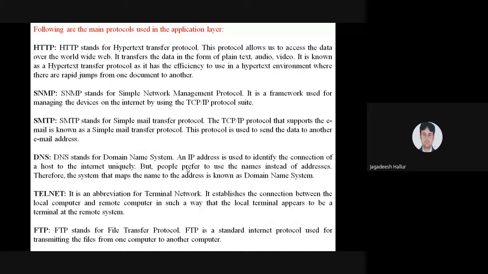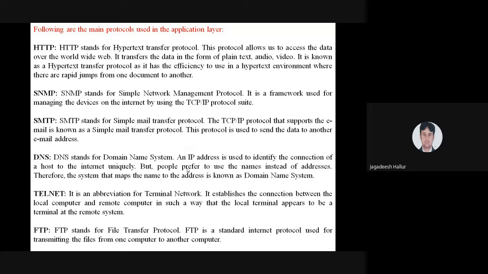HTTP stands for Hypertext Transfer Protocol. SNMP stands for Simple Network Management Protocol. SMTP stands for Simple Mail Transfer Protocol. DNS, Domain Name System Protocol. Telnet, Terminal Network. FTP, File Transfer Protocol. You have to remember these, very important protocols we are using in the application layer.